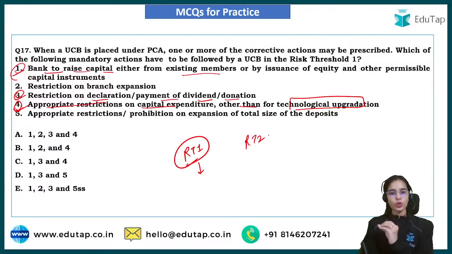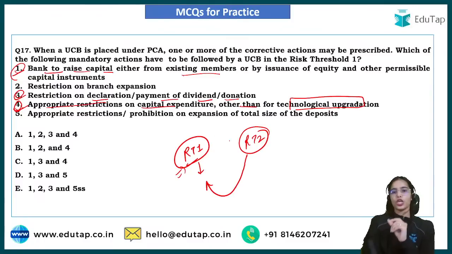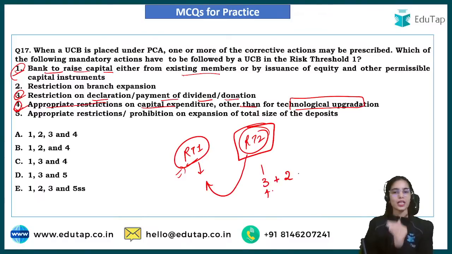In the risk threshold 2, they have to follow all the mandatory actions as per the risk threshold 1, as well as there is also a restriction on branch expansion. So if you are in the risk threshold 2, you will have to follow first, third and fourth, as well as the second one also.